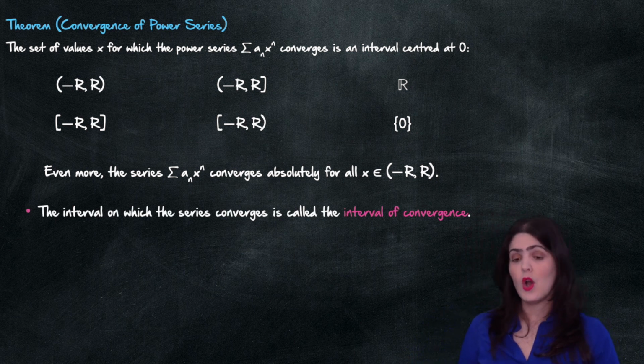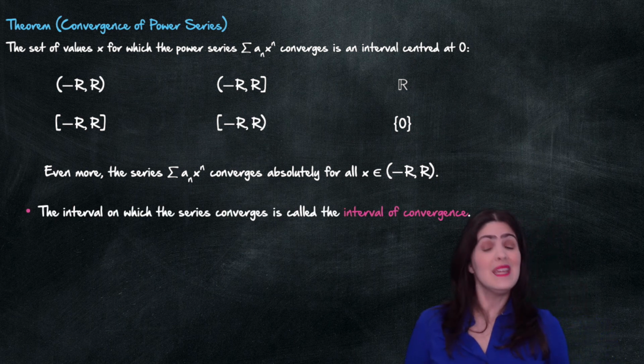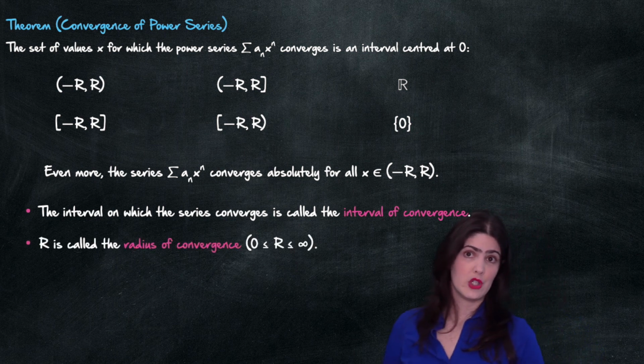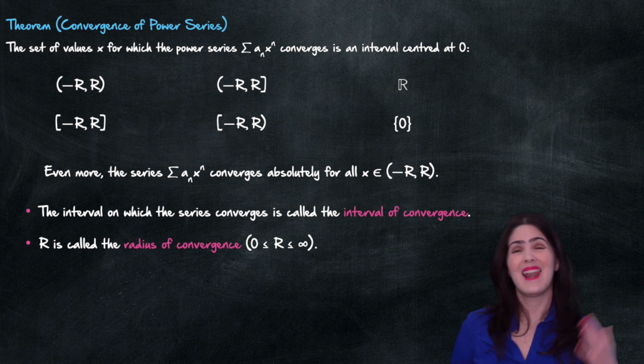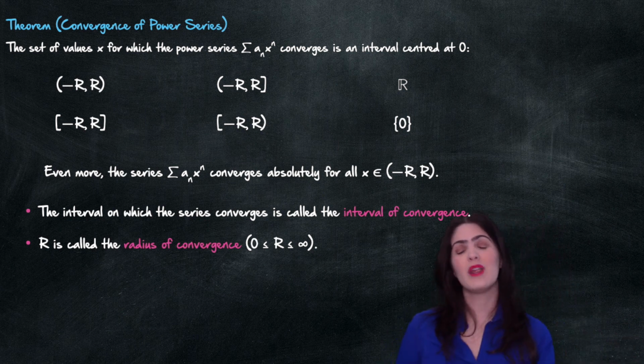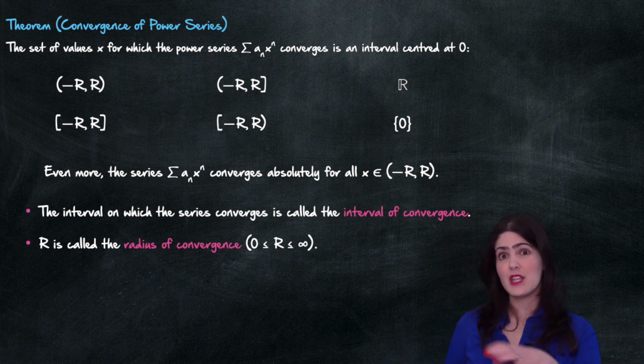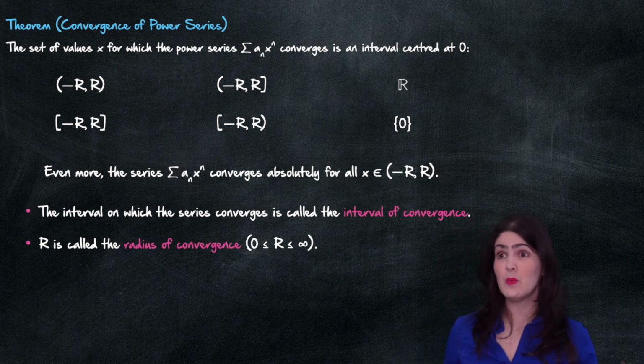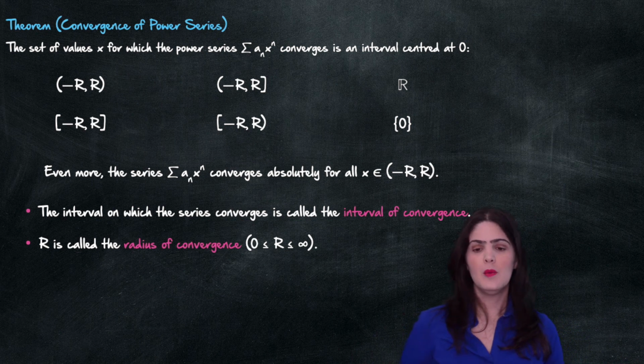The interval on which the series converges is called the interval of convergence, and this r is called the radius of convergence. And here we're allowing r to be 0 or infinity. Together, when r is equal to 0, we get just the point 0, and when r is infinity, we get the whole real line. Perfect.